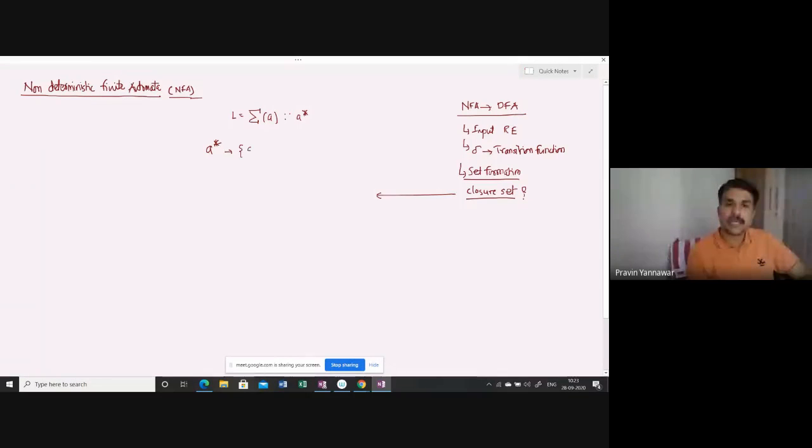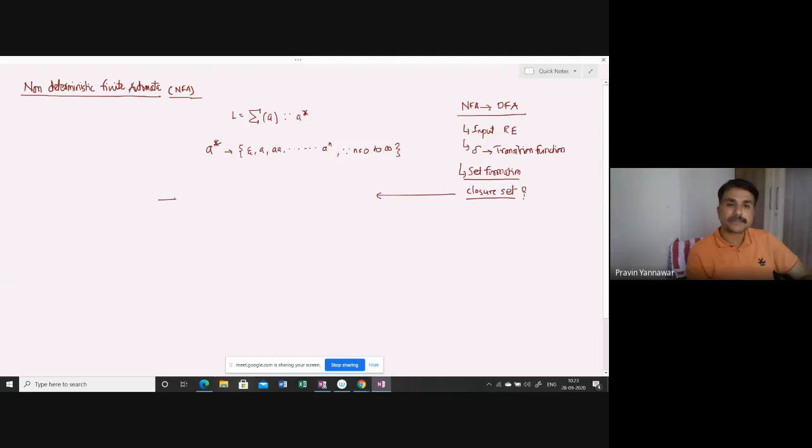The words can be epsilon, A, and so forth, A raised to N, where N goes from 0 to infinity. In case of conversion of NFA to DFA, you need to go for set formation and understand the closure set. So you need to prepare a non-deterministic finite automata for A star.